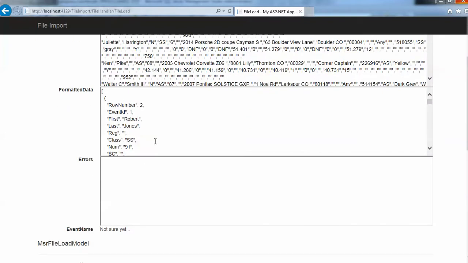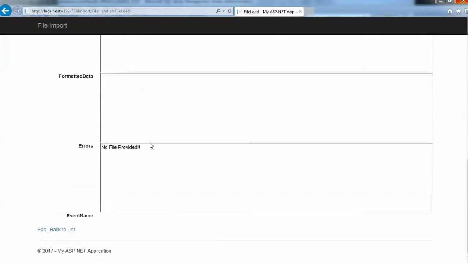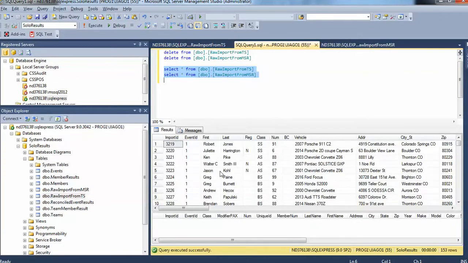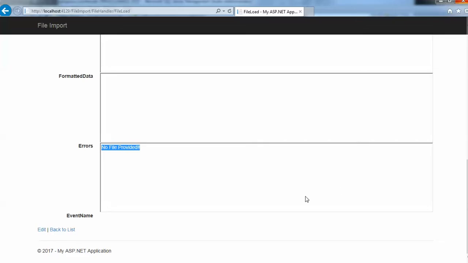And we can see that we don't have any failures any longer on the timing and scoring file. All the data is processed correctly. And then a message down here saying that we didn't provide an MSR file. That's expected. I didn't put one of those in yet. And we are getting the rows out in the database. Go back.